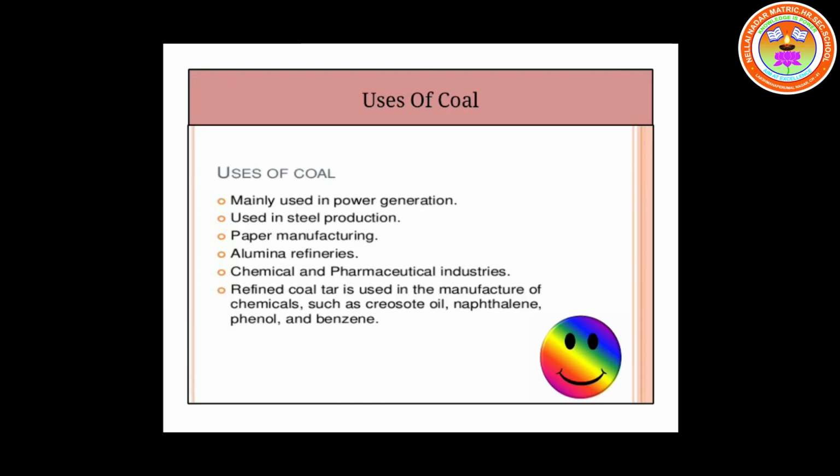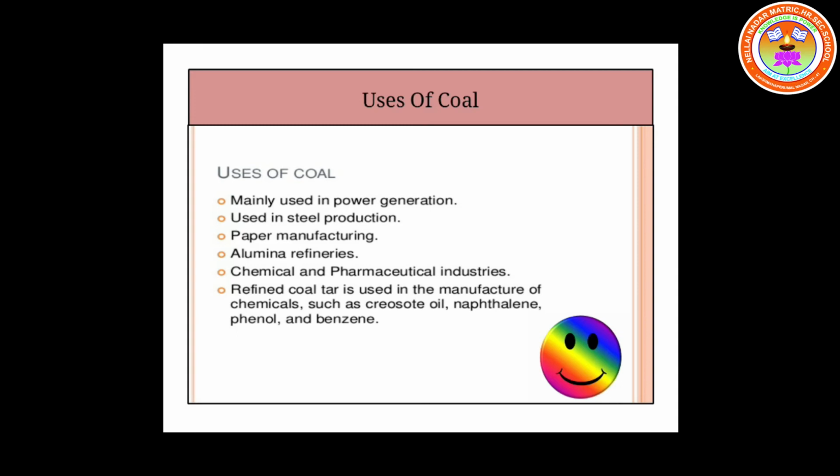Uses of coal. Coal is used for power generation, generation of heat and electricity. It is also used in cosmetics, in the preparation of toothpaste and hair shampoos. It is also used in making paper.